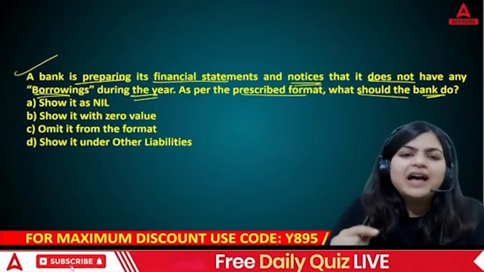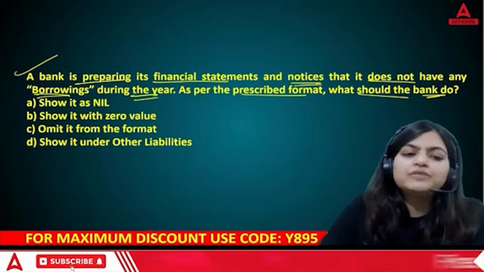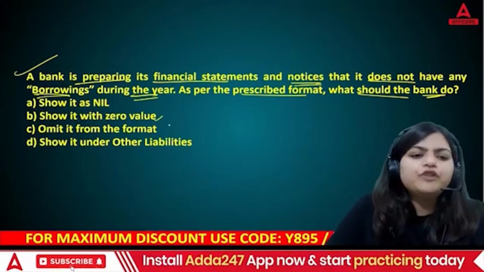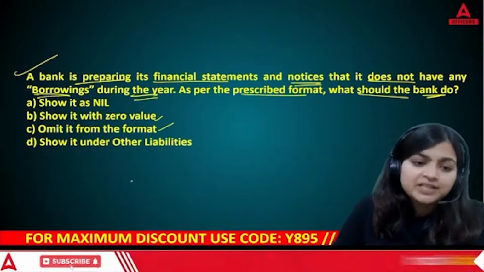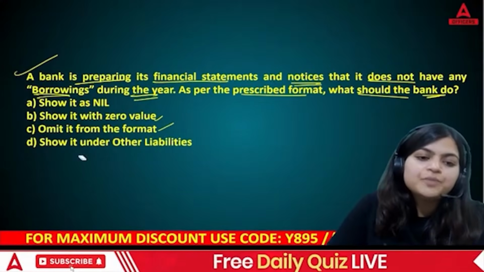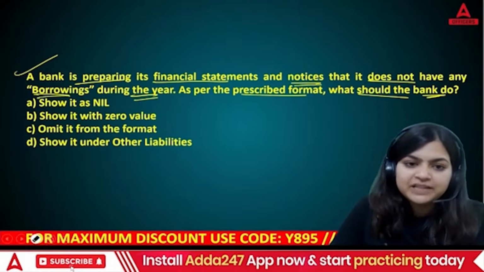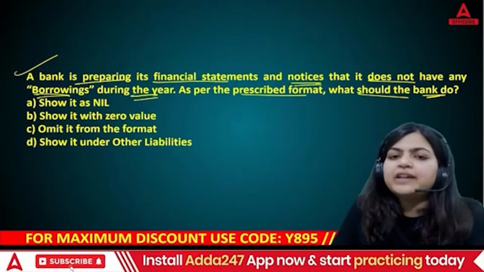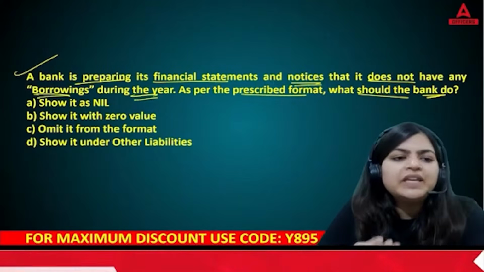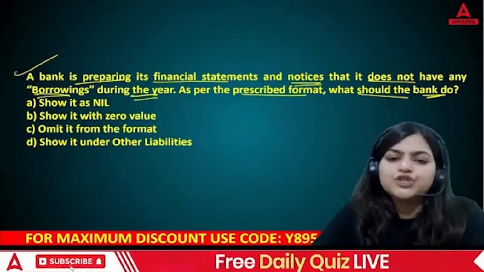A. Show it as nil. B. Show it with zero value. C. Omit it from the format. Or D. Show it under other liabilities. So basically, when you are preparing final accounts for banking companies, you identify that the bank is not having any borrowings during the financial year.